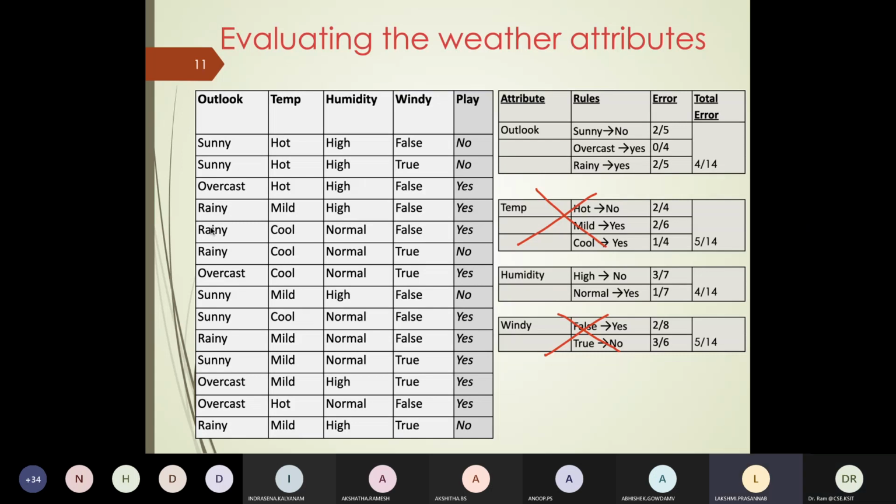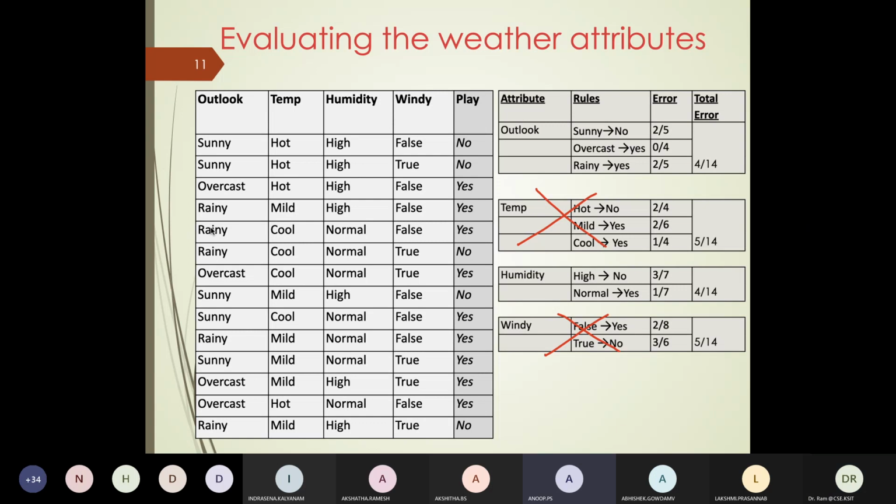So when looking at the rules, we have sunny no, which has got 2 out of 5, and then rainy is, yeah, both are equal. But error is 4/14 here, and yes, so is 4/14. So why do we choose outlook as the root and not windiness as the root? Can you look at the data and see some more insight?